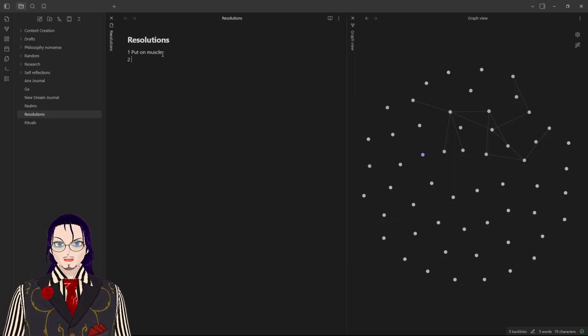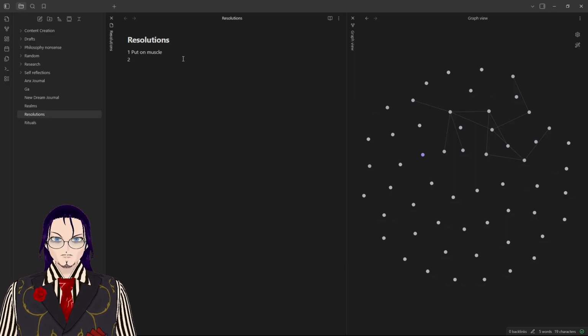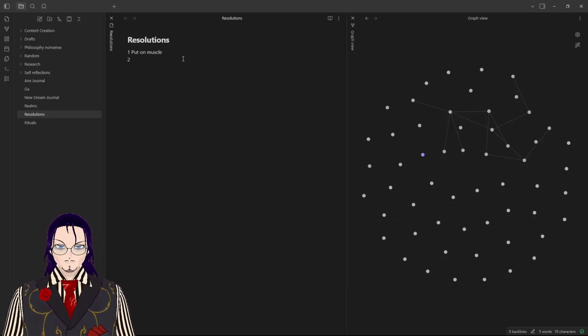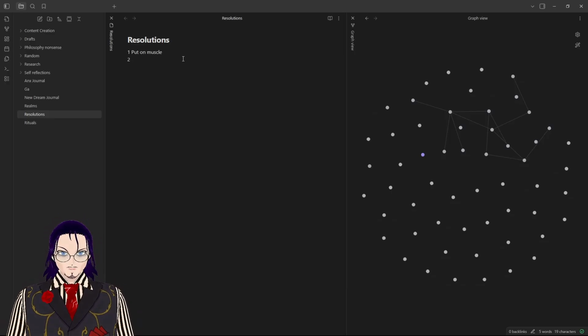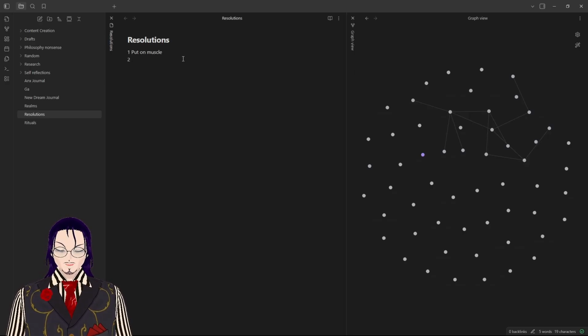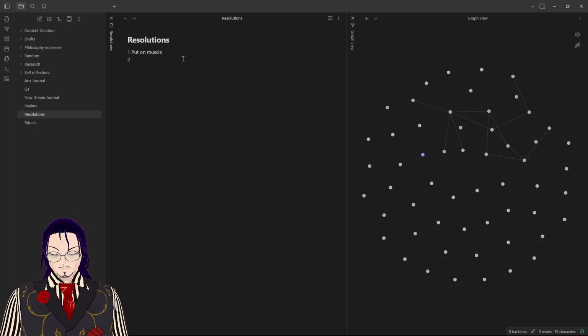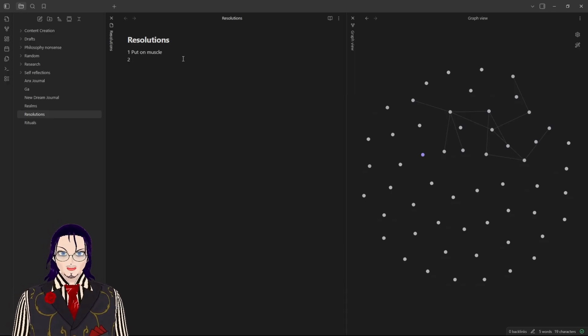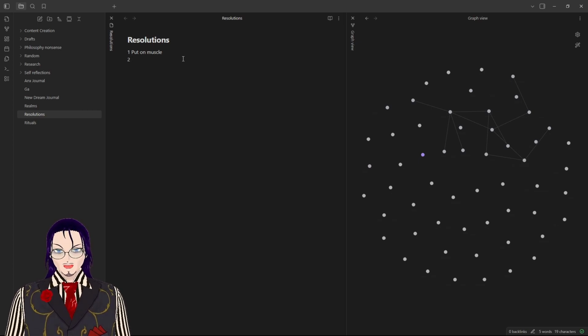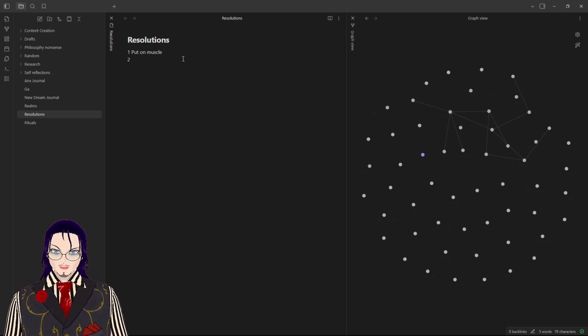Okay, so yeah, a pretty normal one to start off with. Put on more muscle. Pretty good. I think I'm going to achieve this one pretty easily because it's a physical thing. Physical things, they take a lot of work, but they don't take a lot of brain power. It's a lot easier for me to be motivated to do that than it is for me to sit down and edit videos, for example.